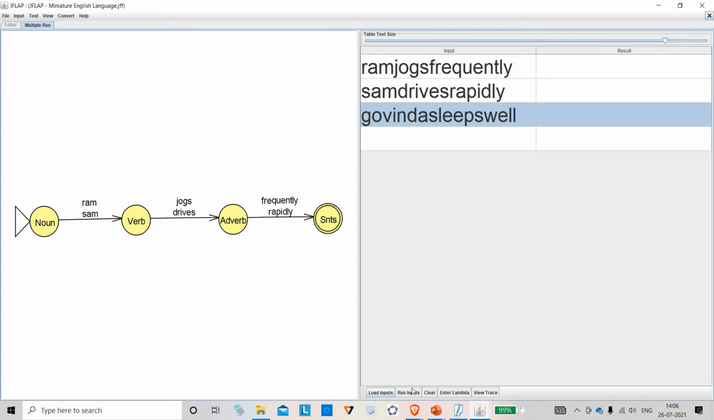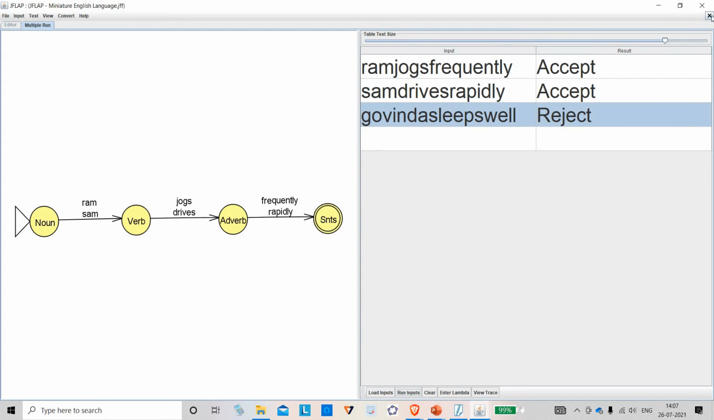So, I will just ask run inputs below, run inputs. See, this only, I only tried like this. In Automata, they teach us with V0, V1, V2, A, B, C, D. I thought, why don't we put this and try to link these two. Okay. So, run inputs. It says, Ram jogs frequently, accepted. Sam drives frequently, accepted. Govinda sleeps well, rejected.